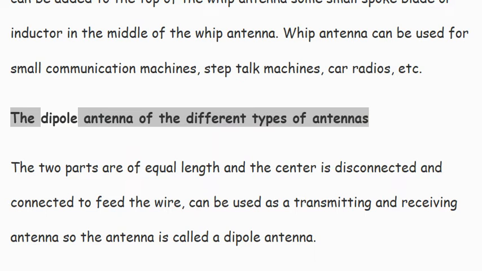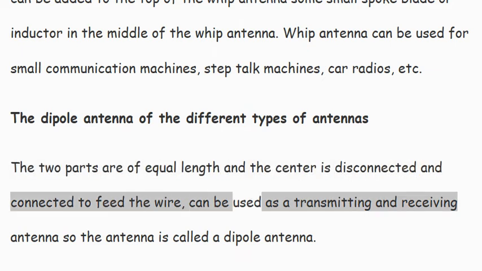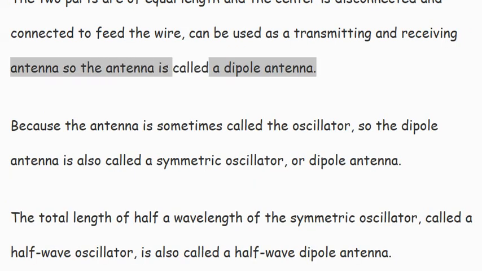The dipole antenna, of the different types of antennas. The two parts are of equal length and the center is disconnected and connected to the feed wire. It can be used as a transmitting and receiving antenna, so the antenna is called a dipole antenna.